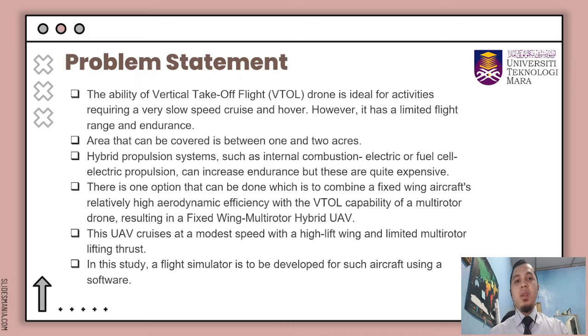Problem statement. The multi-rotor drone has the ability of vertical takeoff and flight VTOL, which is ideal for activities that require very slow speed cruise and hover, but it has a limited flight range and endurance. The area that it can cover is between 1 and 2 acres. There is an option where we can use hybrid propulsion systems such as internal combustion electric or fuel cell electric propulsion to increase the endurance of the drones, but these systems are quite expensive.